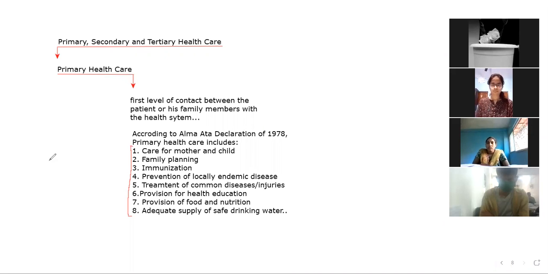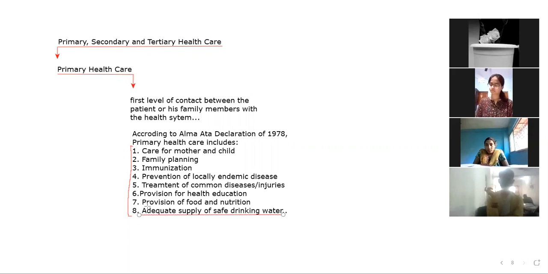So you reach secondary health care when you fall ill. But as far as prevention is concerned, the foundation lies here, because of adequate supply of safe drinking water. If adequate safe drinking water is supplied to you, then you will avoid a number of diseases, which are waterborne diseases.